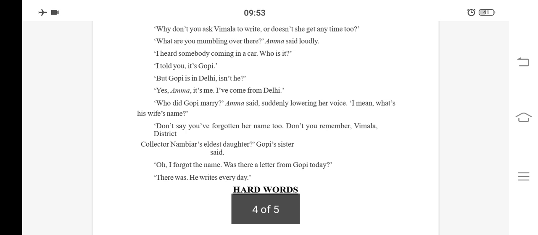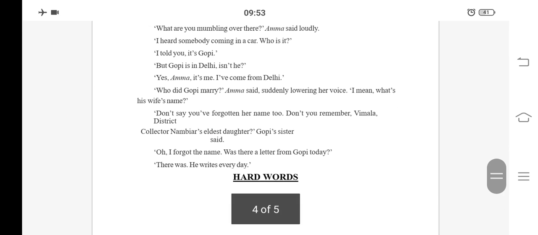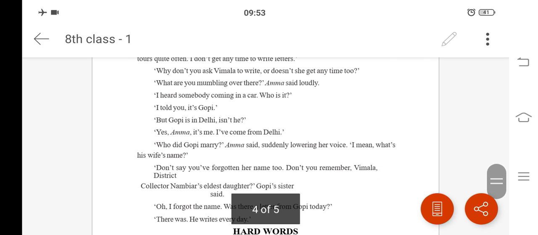Why don't you ask Vimala to write? Or doesn't she get any time to? Then Kamala was asking Gopi that, okay, you're busy, then why can't you ask your wife Vimala to write? Is she also busy? It means she is questioning Gopi whether even Vimala is also busy.